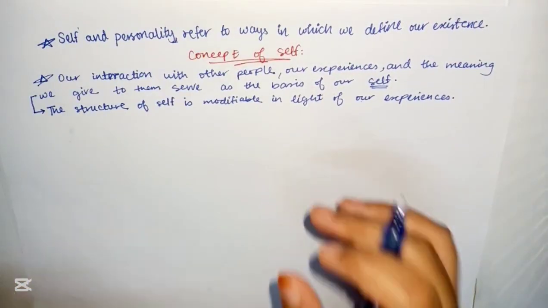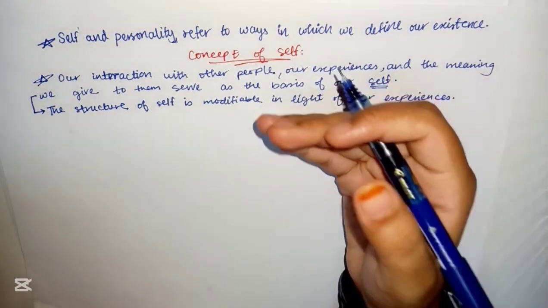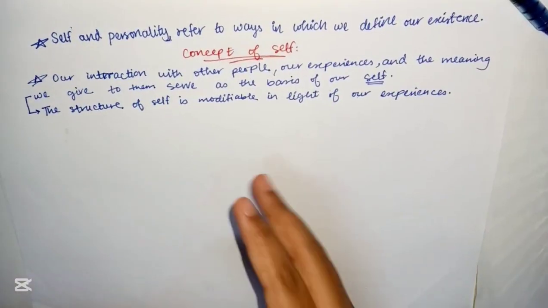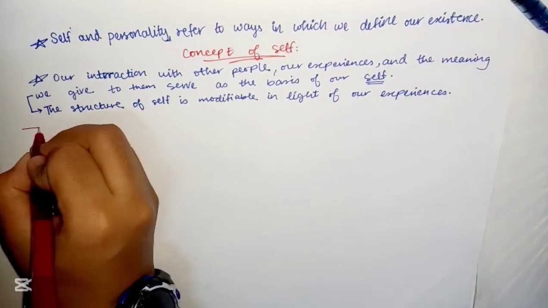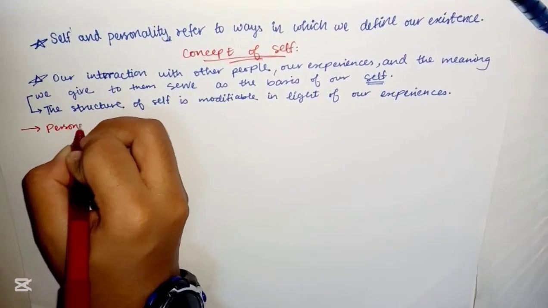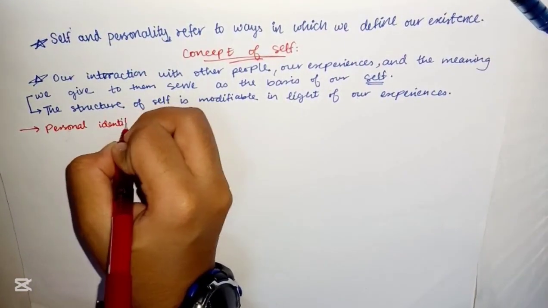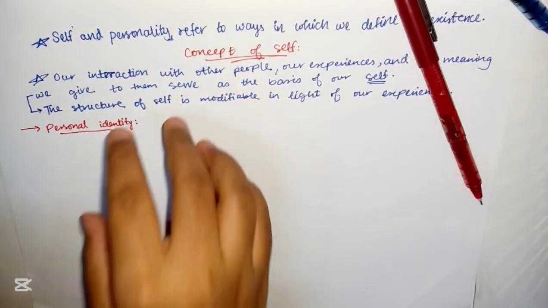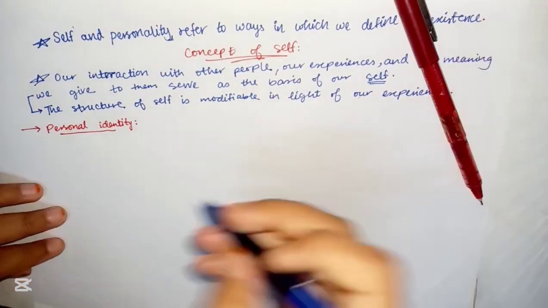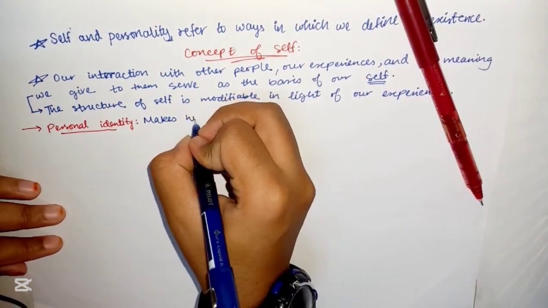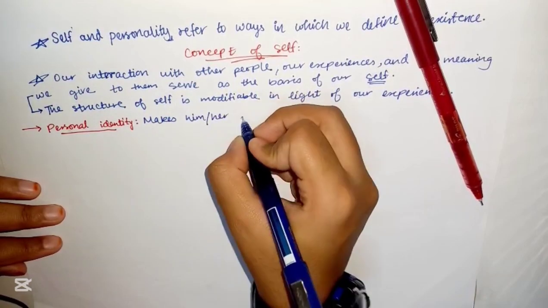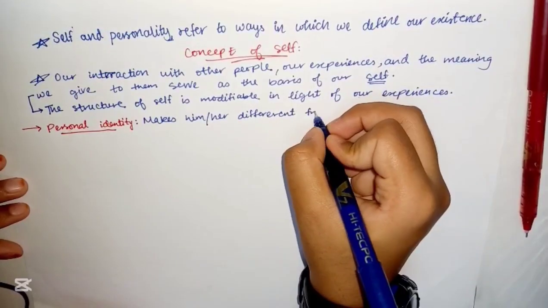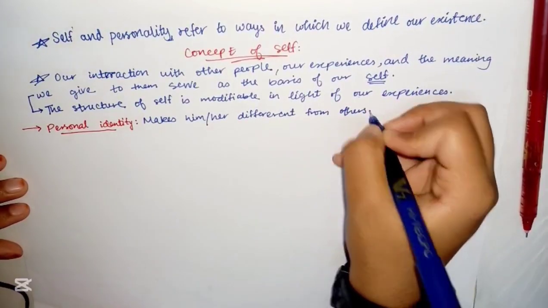Now, under self come identities, how we identify ourselves. There are two types of identity: one is personal identity and the other is social identity. As you can already understand by the names, we'll still have to define them because these questions do come. Personal identity first. As the name refers, it is the attributes of a person that make him or her different from others. What does it mean?